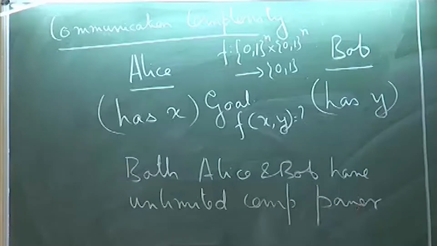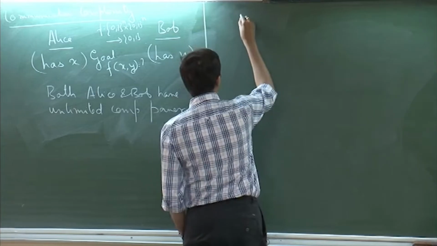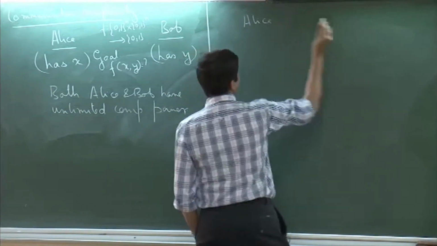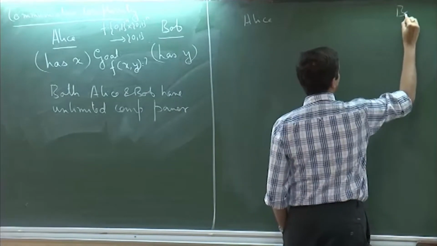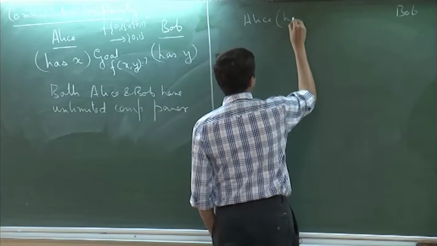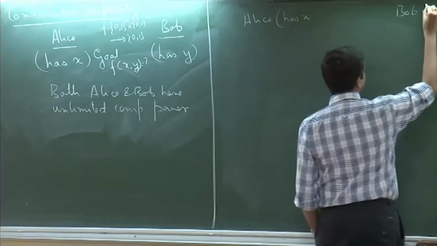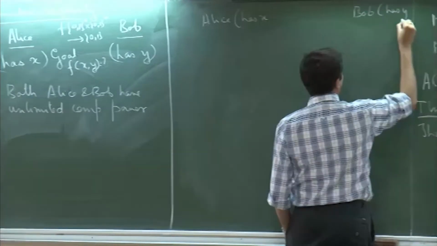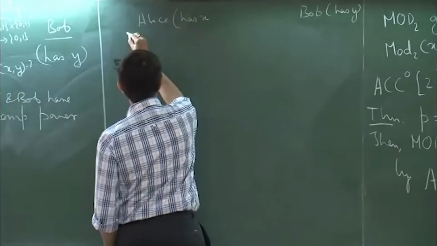So, let us look at some basic definitions first. Let us say we have Alice and Bob. Alice has x and Bob has y.